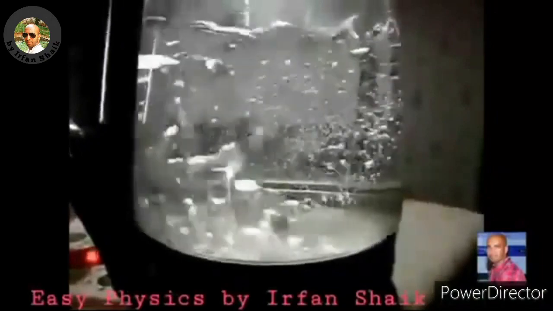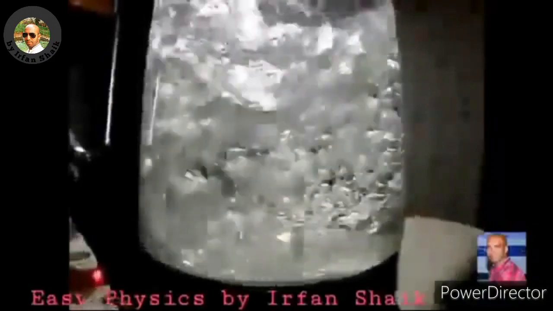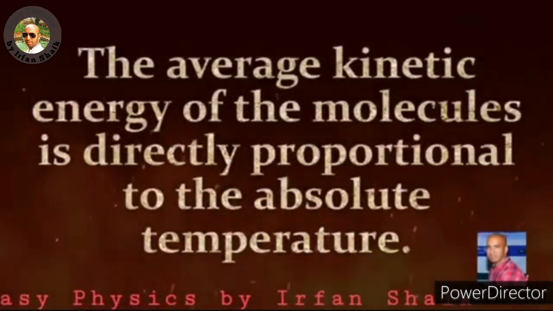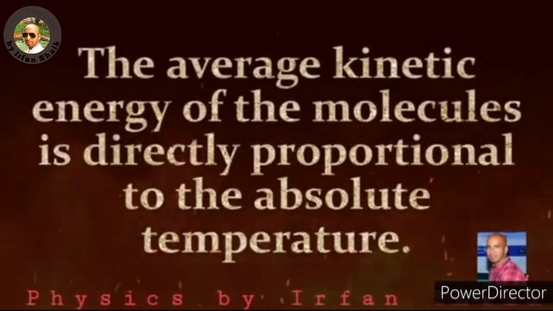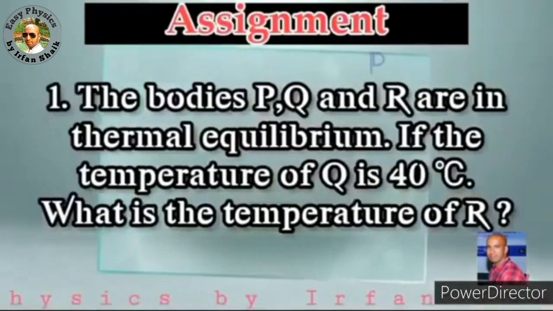That means the kinetic energy of the water molecules has been increasing as the temperature increased. By this we can conclude that the average kinetic energy of the molecules is directly proportional to the absolute temperature. Now try to answer these questions.